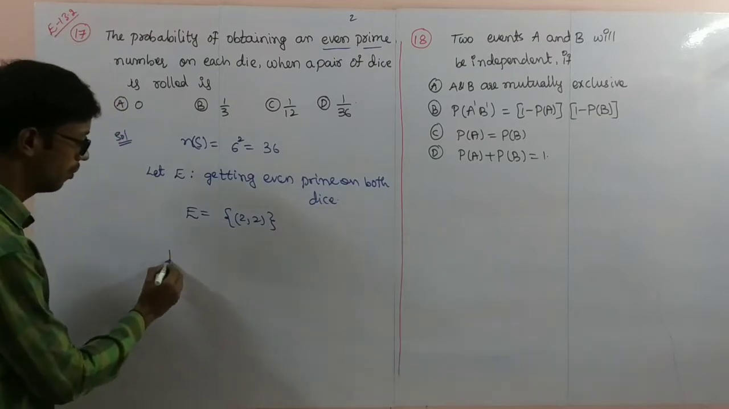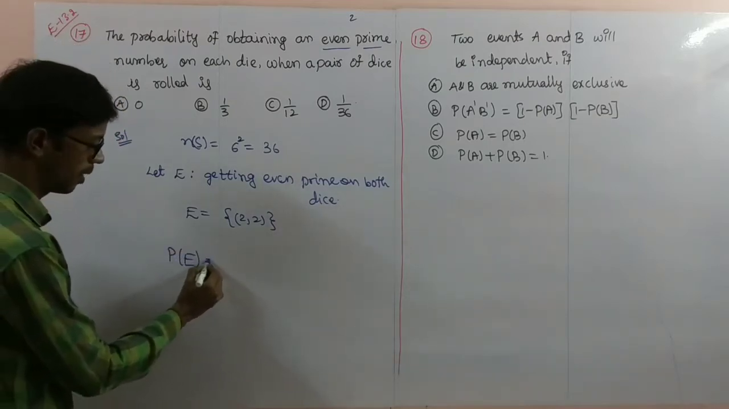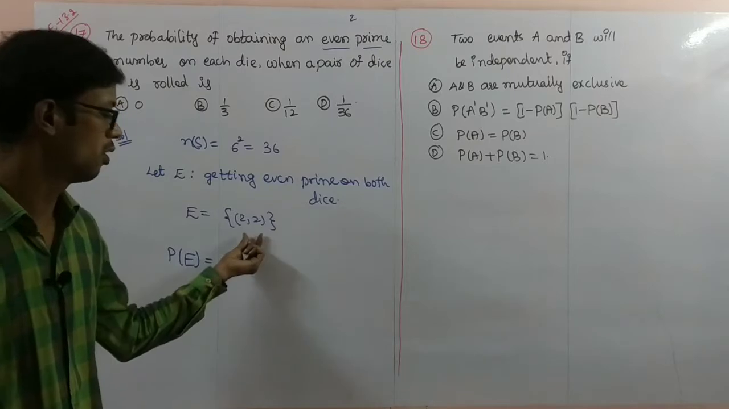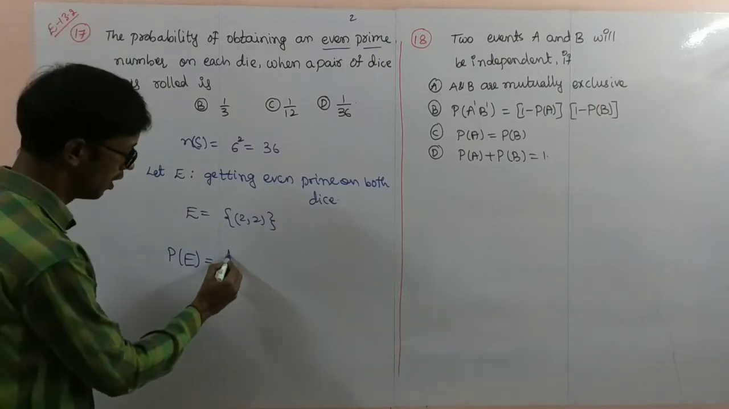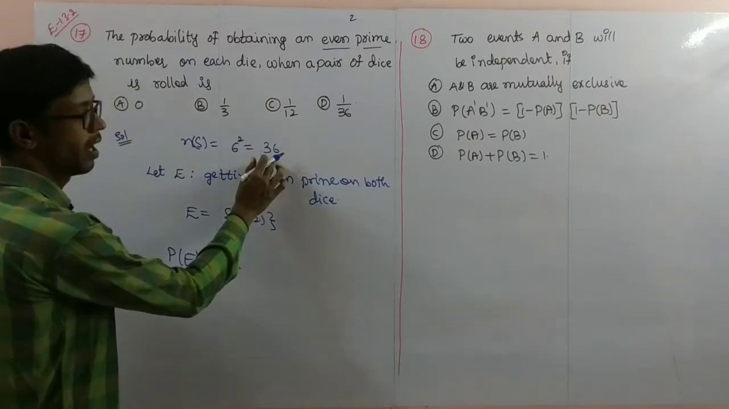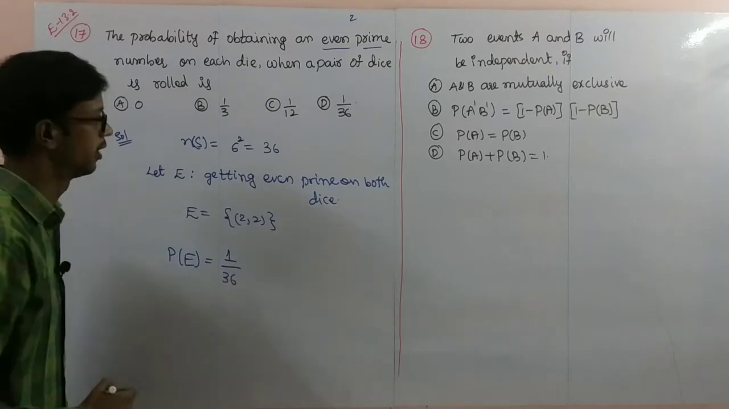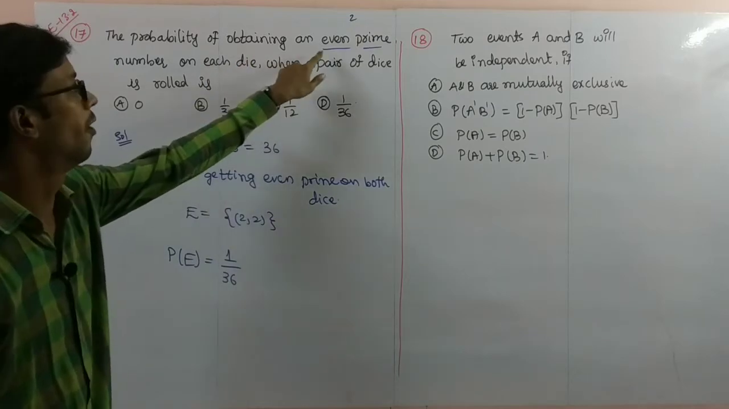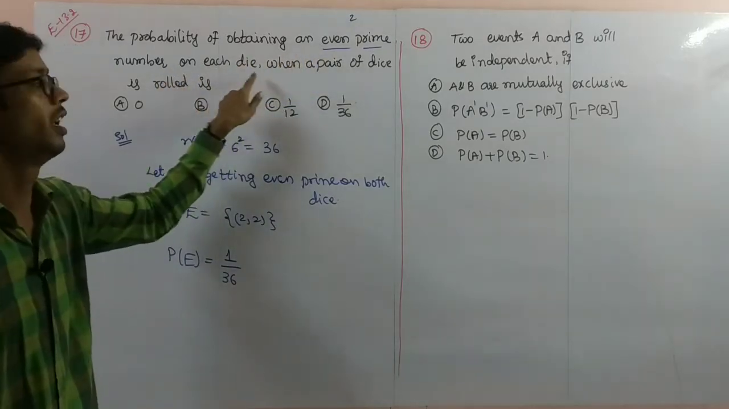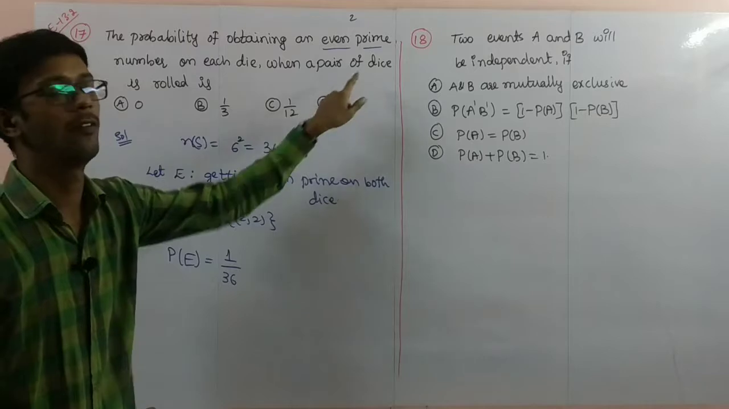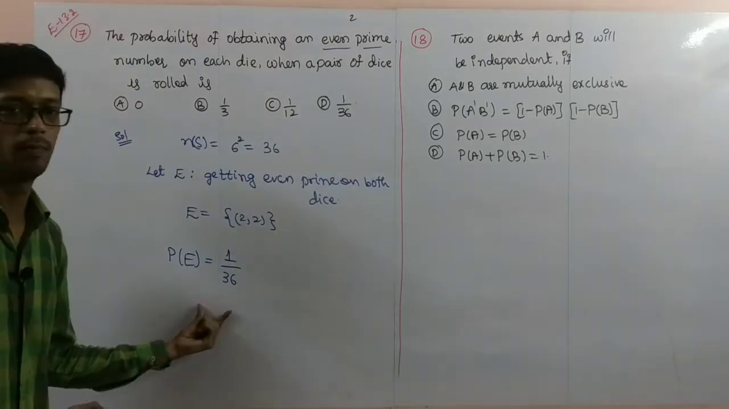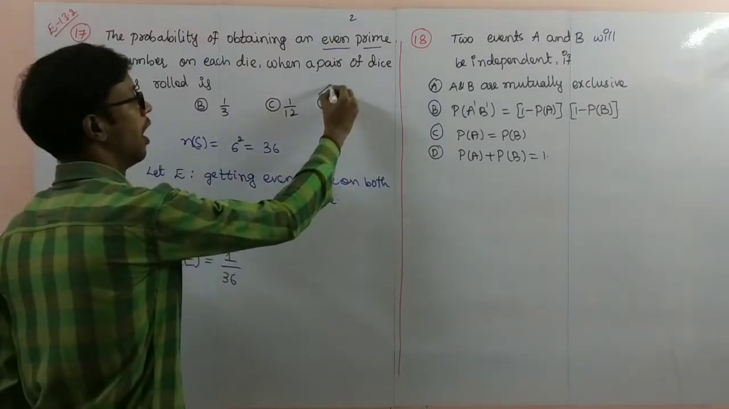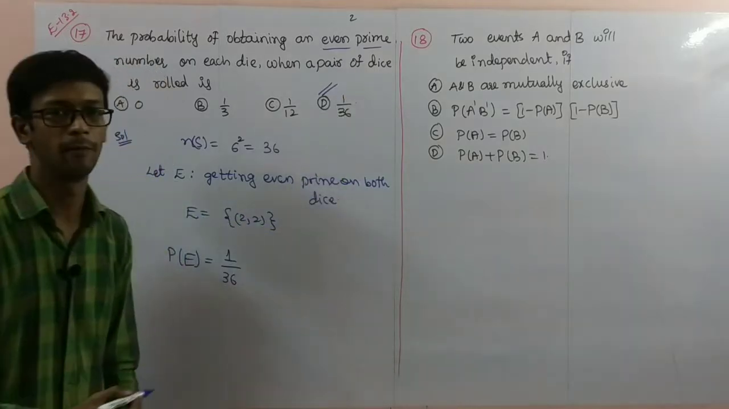So now, the probability of E. What is the probability of E? Favorable for E is only 1, divided by the total number of outcomes, 36. 1 by 36 is the probability of an even prime number on each die when a pair of dice is thrown. So 1 by 36 is the answer, option D.